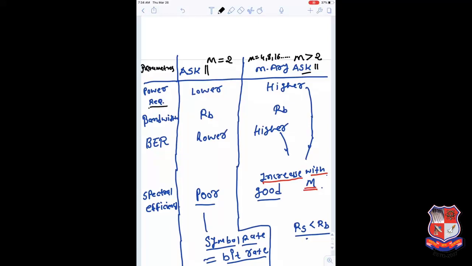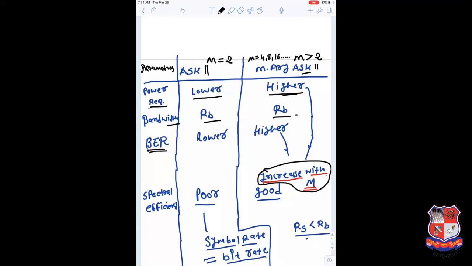First we compare the power requirement. The power requirement of the 2ASK signal is lower. With a higher value of M, the power requirement will increase, so it largely depends on M. If M increases, the power requirement will increase further. If you compare the bandwidth, it looks the same because a single carrier signal is used. Whether you use the ASK signal or the MRASK signal, the carrier signal doesn't change. So the bandwidth remains the same, and all the power spectral density is concentrated at the carrier frequency fc.